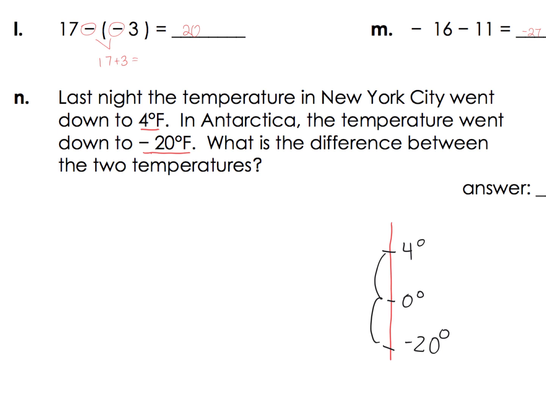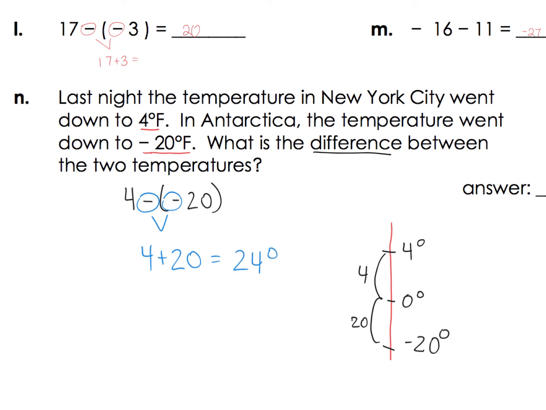So you could think of it two ways. This is 4 and this is 20. So it's 24 degrees would be the difference. Or 4 minus negative 20. A negative and a negative give us a positive. 4 plus 20 would be 24 degrees difference.